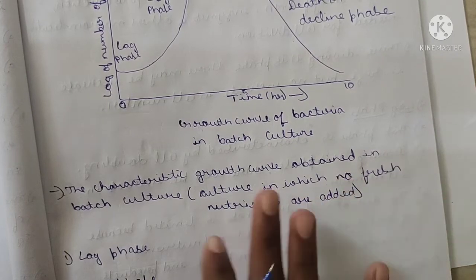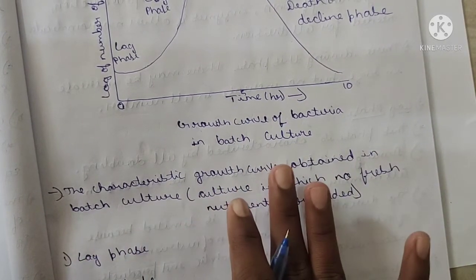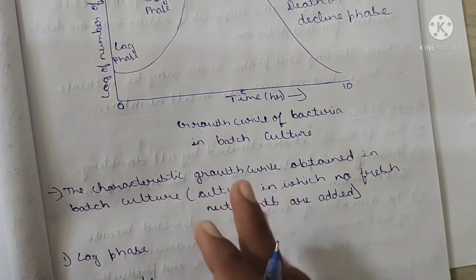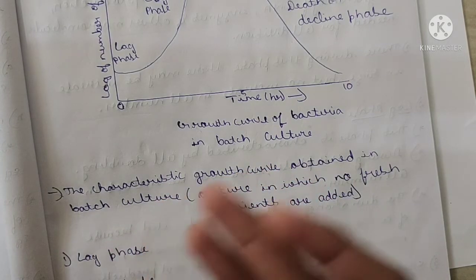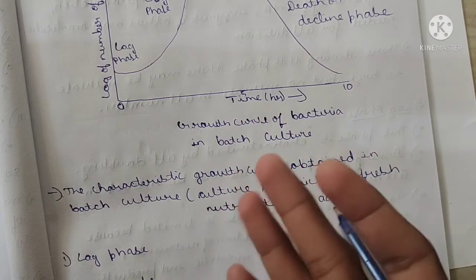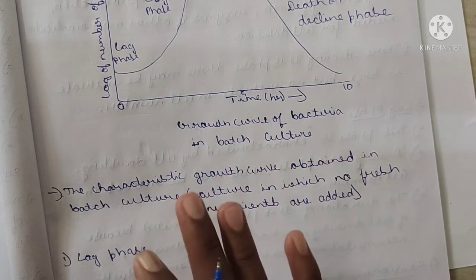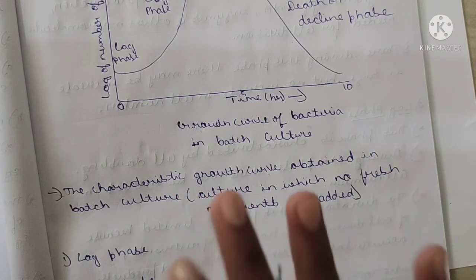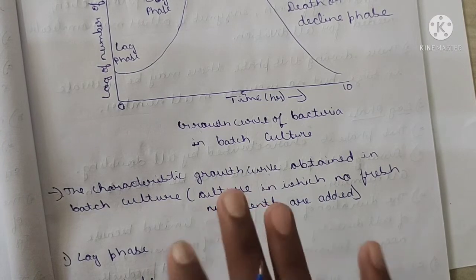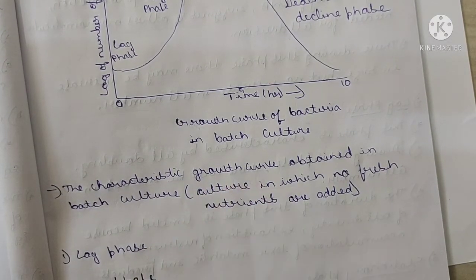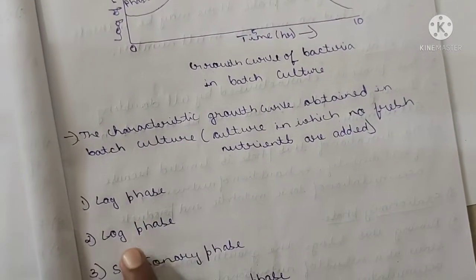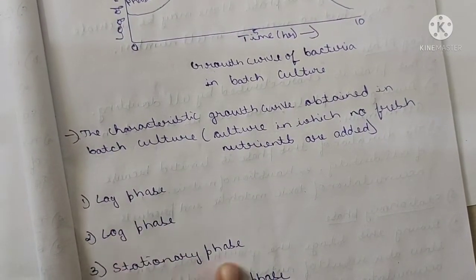The nutrients have been there for the last 10 to 15 hours, say for example 15 days or 1 week, so they lose their nutrient property. We use such a culture to observe the growth of that bacteria, and we study that growth in which phase: lag, log, stationary, or death or decline phase.